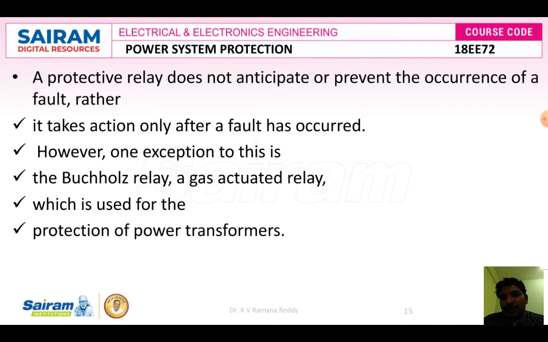Therefore, a protective relay does not anticipate or prevent the occurrence of a fault, but it identifies and locates the fault and gives a command signal to the operating people to trip the circuit breaker manually or automatically.